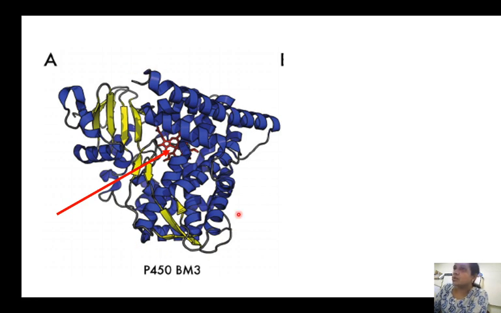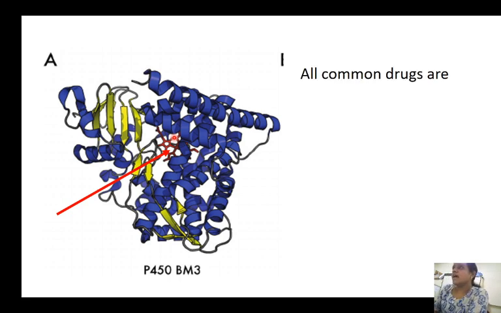This is the structure of cytochrome P450 that has alpha helices named from A to I, and these alpha helices are connected to one another by means of loops. We also see some beta pleated sheets that are also connected to each other by means of loops. In the center exists the porphyrin ring, and iron is present. This iron is responsible for bringing about oxidation by transfer of electrons. The iron status will change from Fe+2 to Fe+3, and this is what brings about the oxidation process.